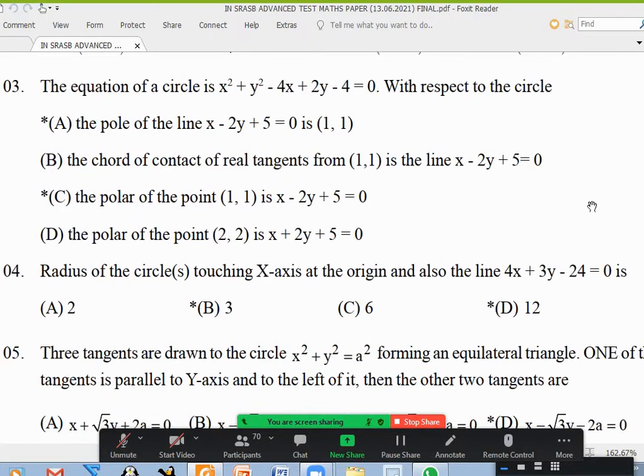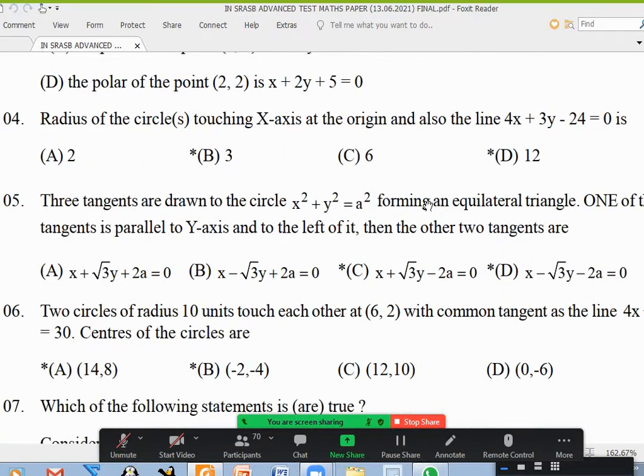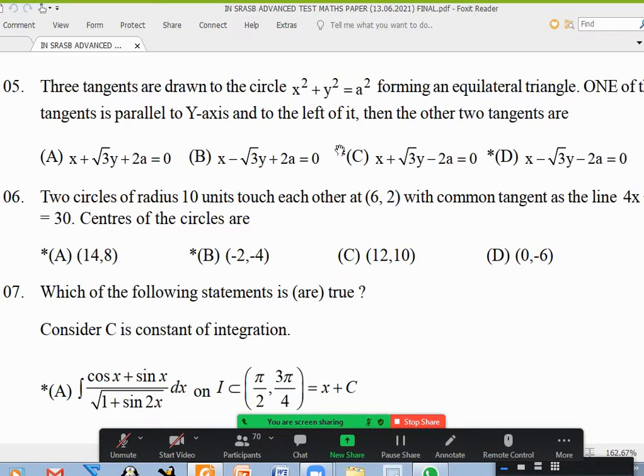Okay, third one, somebody can go wrong. It's not that if a point is given, S1 equal to 0 will give you the chord of contact. It will give it only when the point is outside. Here 1 comma 1 is inside the circle. Otherwise option B and option C look the same, but there's a slight difference. Okay, any doubt about the fourth question? No, sir. Okay. Yeah, fifth one, sir.